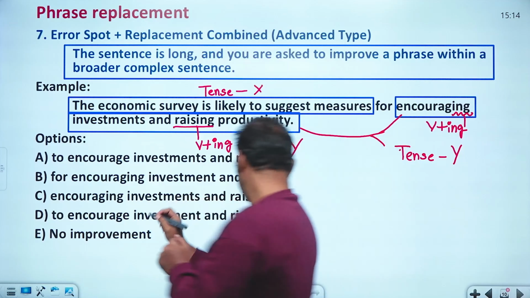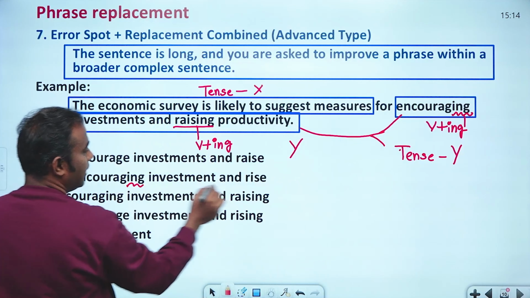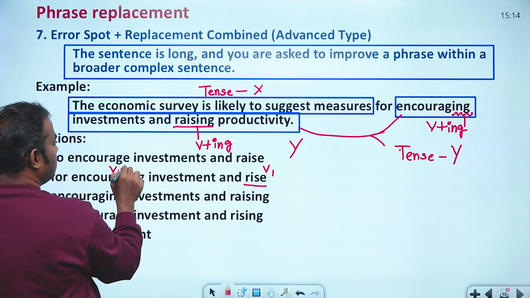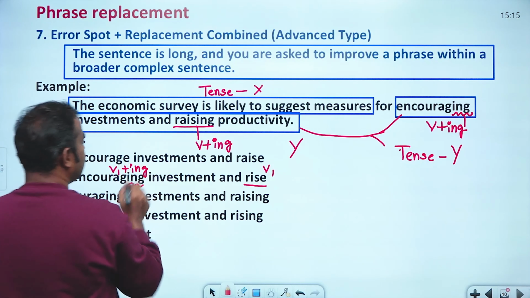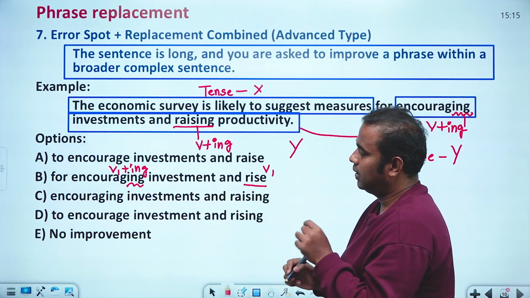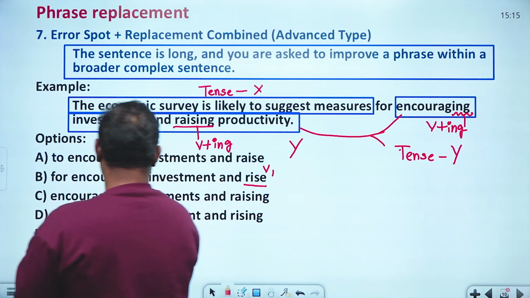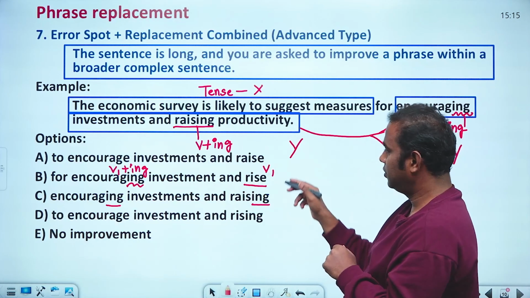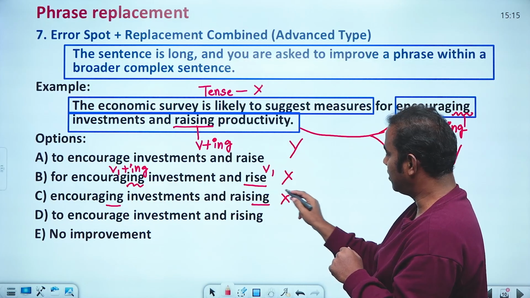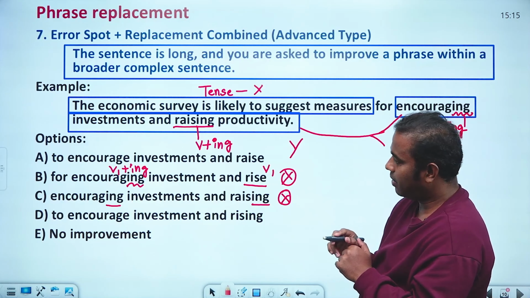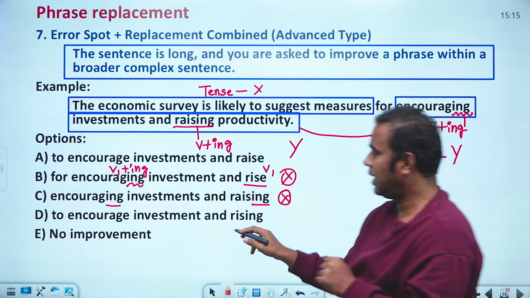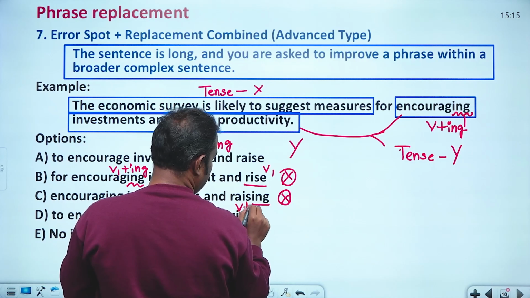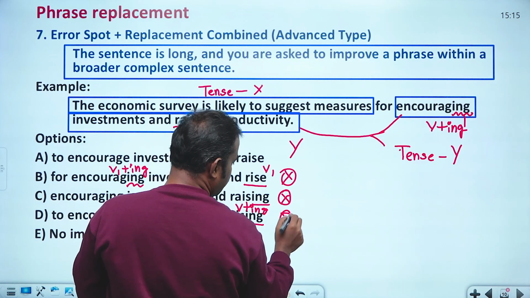Look at here, this is one tense and this is another tense. This is basically bare verb one, and this is verb one plus ing. In a single tense it won't come like that. And here you see this is one and this is one, but actually that is already the one correction, no? So this also can't be the answer. Now "to encourage an investment rising": this is in v1 form, this is in verb plus ing form. So obviously this is also wrong.